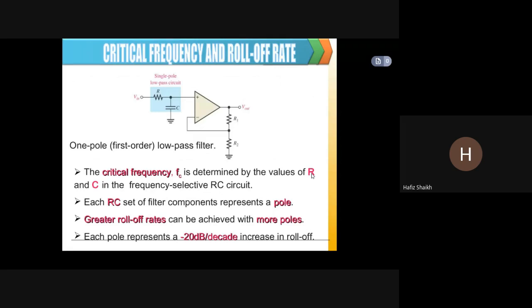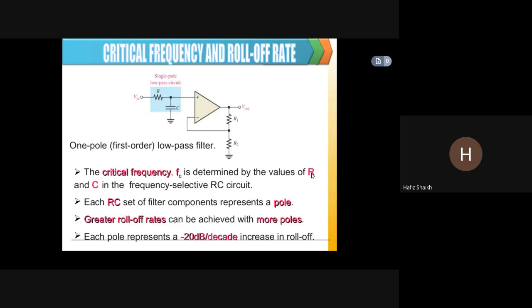Here critical frequency and roll-off rate are explained. So the critical frequency is determined by the values of R and C in the frequency selective RC circuit. Each RC set of filter components represents a pole. So greater roll-off rates can be achieved with more poles.